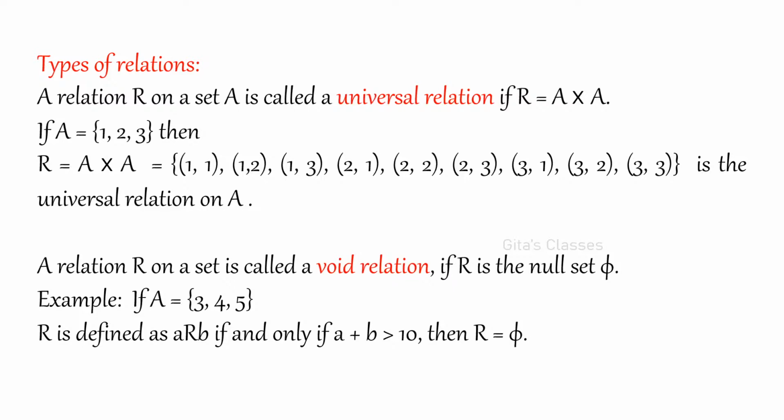They may be equal, they may not be equal. If it is onto, then they will be equal, otherwise need not be. Now, a relation is called a universal relation if R is equal to A cross A. Generally, I told you, R will be a subset of A cross A. Sometimes it may be equal also.